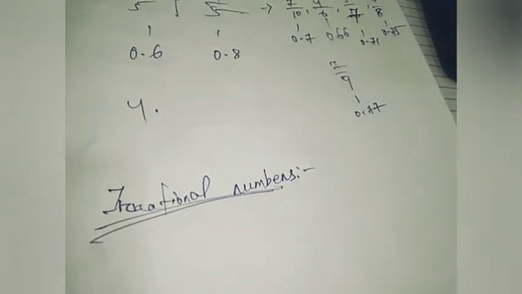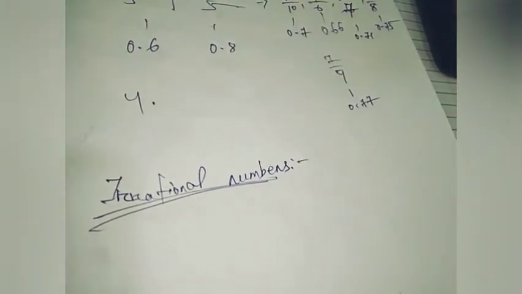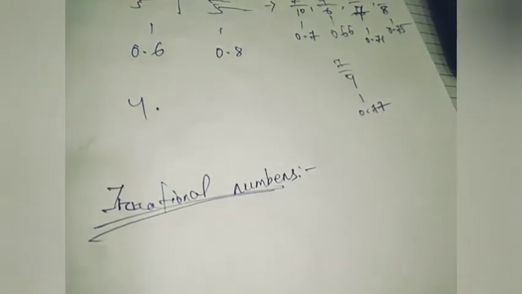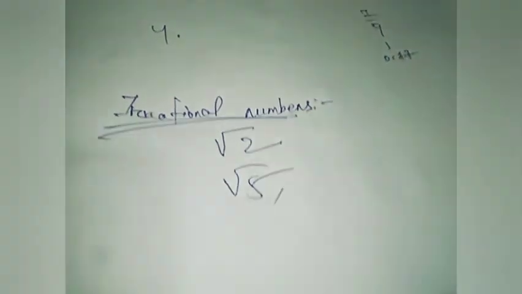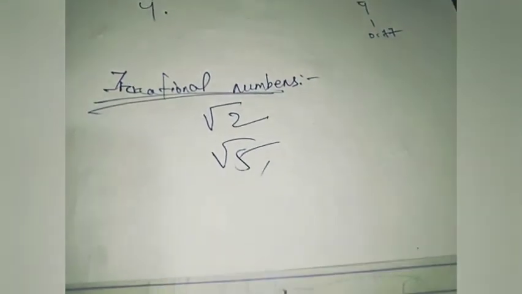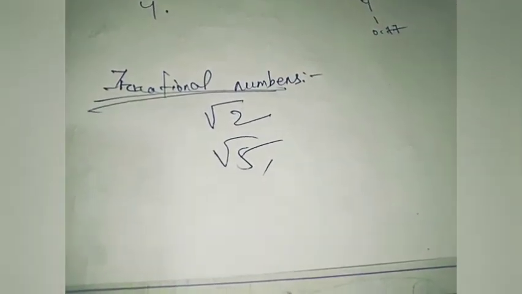So an irrational number is like the square root of something. We'll study that. In fundamental terms, irrational numbers are those numbers which are under a square root, like square root of 2, square root of 3, square root of 5, square root of 15, 16, 17, square root of 18, square root of 19, like this. So these are irrational numbers. Who found this? It was found by Pythagoras.